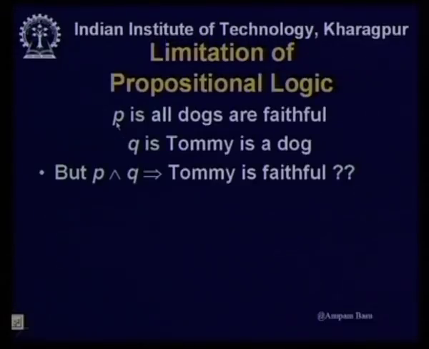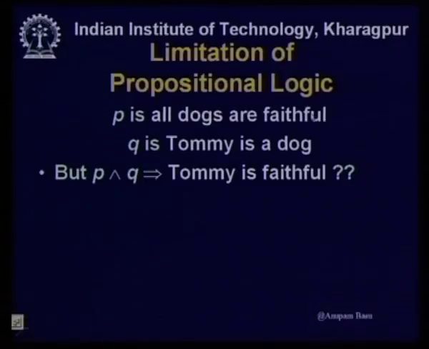Suppose P is the proposition all dogs are faithful, and Q is the proposition that says Tommy is a dog. But how do I capture that Tommy belongs to this all dogs?